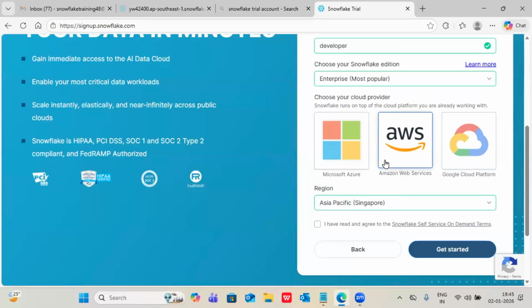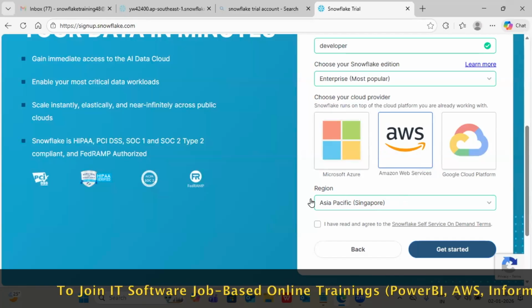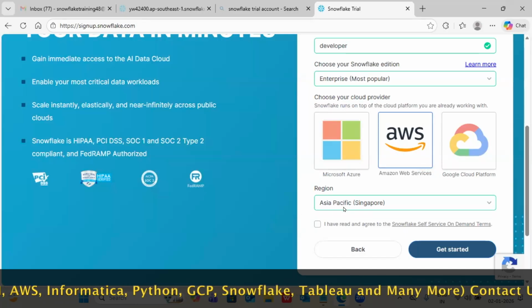So in that case, if I go with the Singapore location, for example, can I work without knowing AWS? 100%. What they are saying is: choose the location, provider and region. That's it. Your work is done. You need not do anything from your side. As the Snowflake company, we will take care of all the backend process. On the front end, once you have created the account, you cannot identify where they are storing the data or how they are linked with the AWS Singapore location.